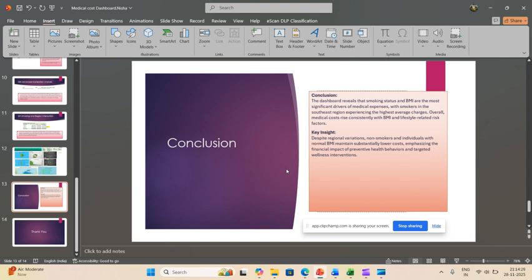Overall, medical cost rises consistently with BMI and lifestyle-related risk factors. Here we can clearly see that preventing unhealthy behaviors and targeted wellness interventions are most important for people.